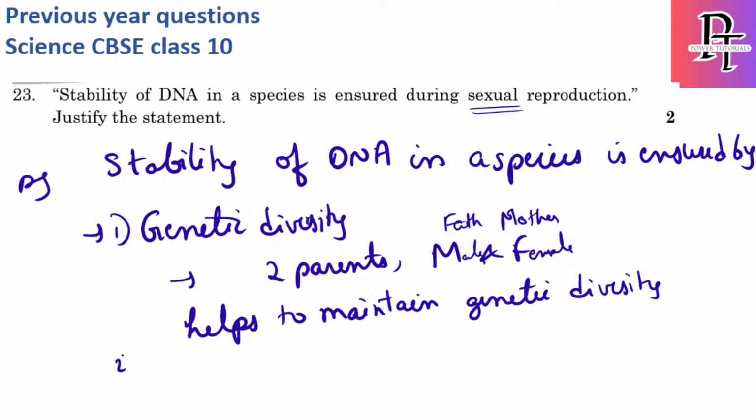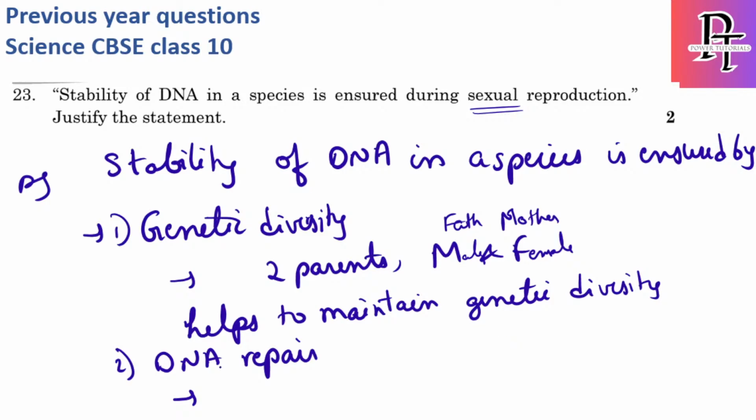Second, which is very important, is DNA repair. So what is DNA repair? The mechanism of DNA repair during meiosis and fertilization contributes to stability of the DNA sequence. In short, whatever is weak in one species can be corrected by the second species, then the failure will be covered and only the stronger will be sustained.